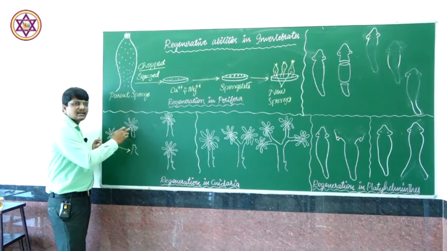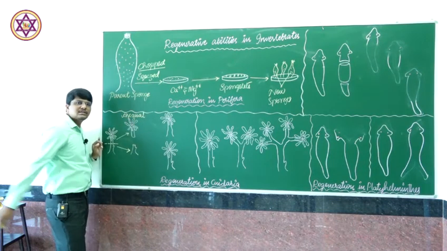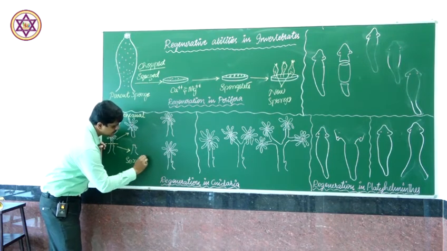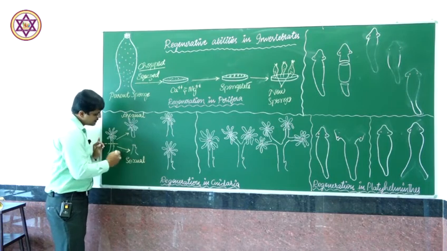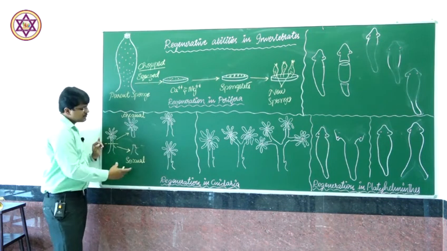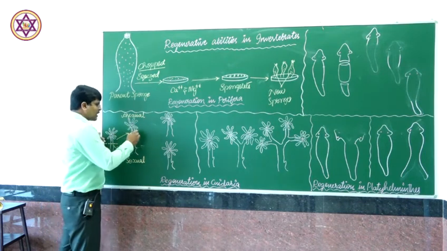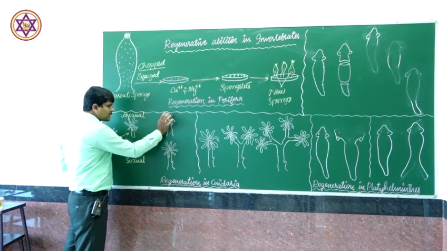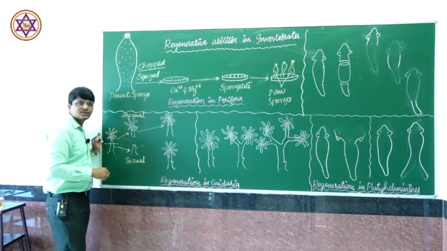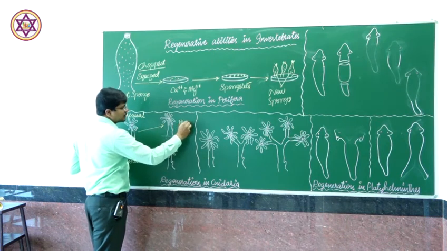The anterior is the asexual part, and the posterior is the sexual part, because in the posterior part the reproductive structure is present, therefore it is the sexual part. The polarity here is maintained, and when further cultured, the anterior asexual part grows the posterior sexual part and becomes a new individual.